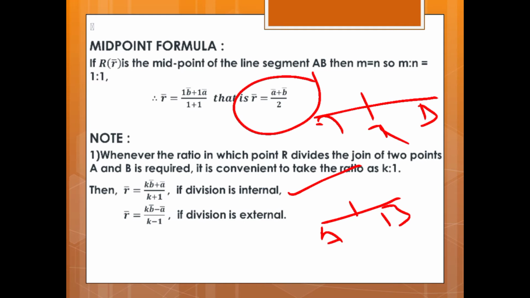Okay, so R vector is equal to (k B vector plus A vector) upon (k plus 1) if the division is internal, and R vector is equal to (k B vector minus A vector) upon (k minus 1) if the division is external.